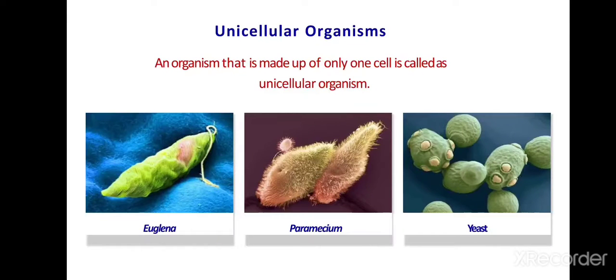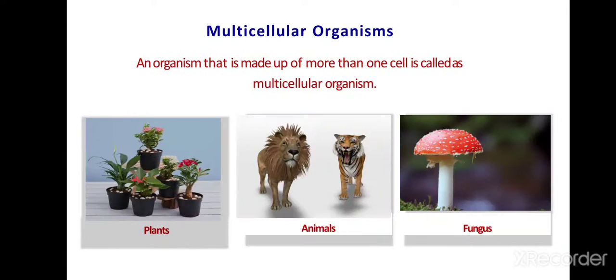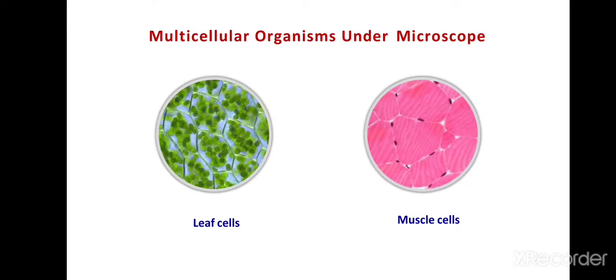This is the unicellular organism. The slide shows that a living organism made up of only one cell is called a unicellular organism. Examples are Paramecium, Euglena, and also yeast. And this slide shows that a living organism made up of more than one cell is called a multicellular organism. This is an animal cell, this is a plant, and this is also a fungus. And this slide shows the multicellular organism under the microscope, when you look at the cells under microscopic conditions.